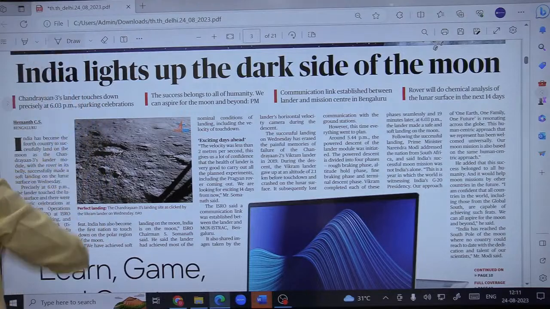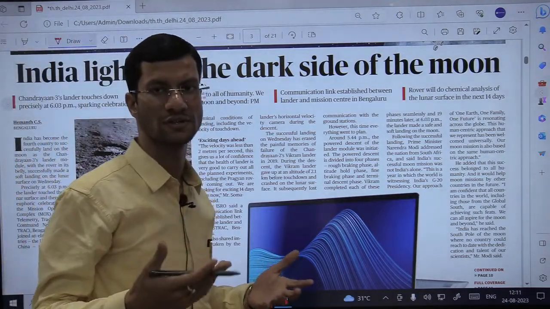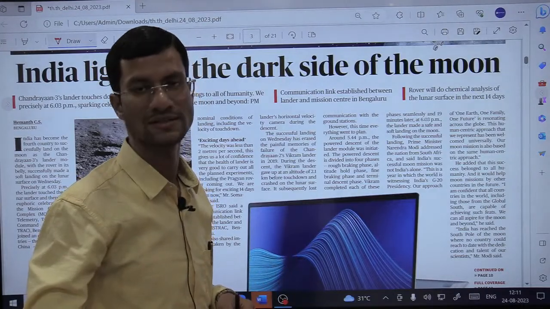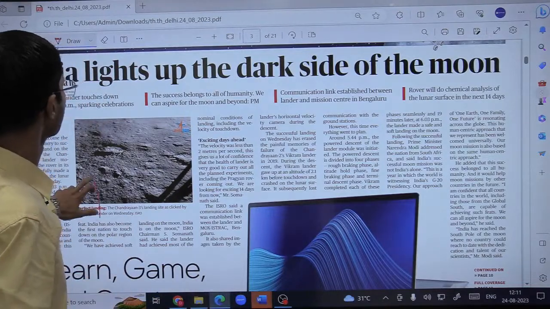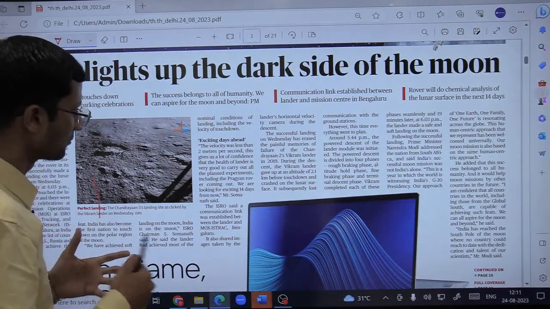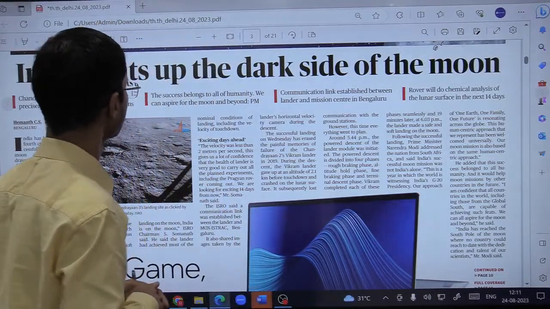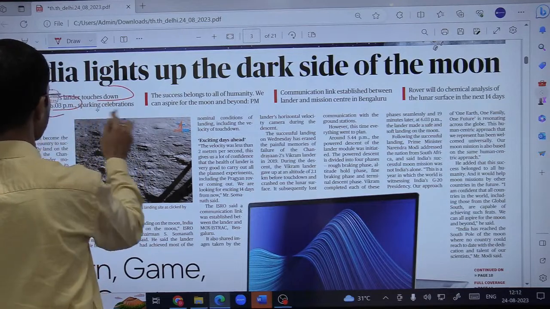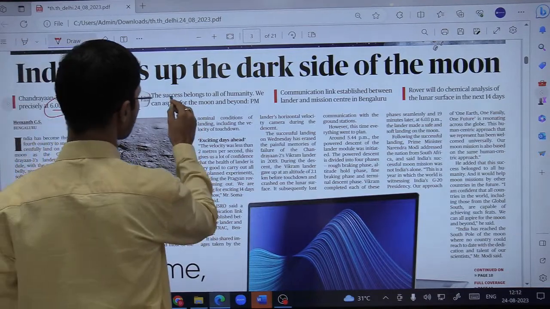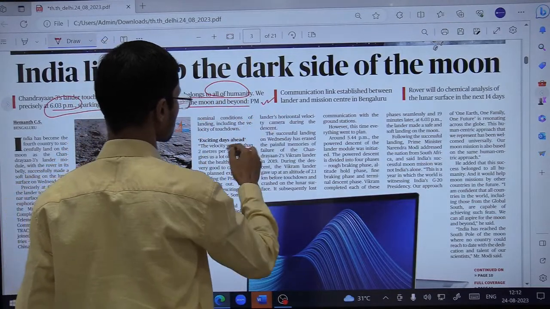We also witnessed the live telecast of this mission yesterday. I hope all of us have been aware of and witnessed that. Fine. So let us start with this. Chandrayaan 3 lander touches down precisely at 6:03 p.m., sparking celebration. The success belongs to all of humanity. We can aspire for the moon and beyond. This is what our Prime Minister said yesterday.